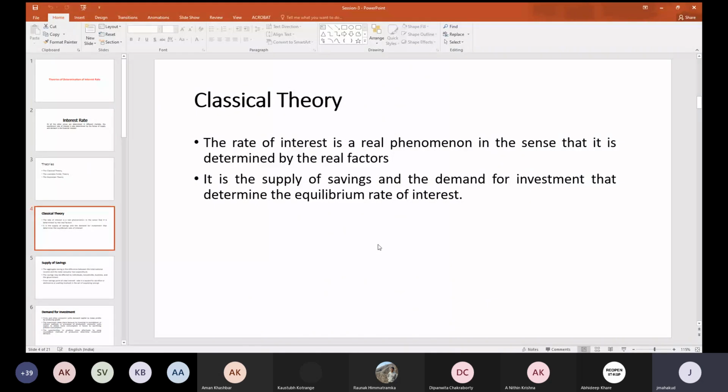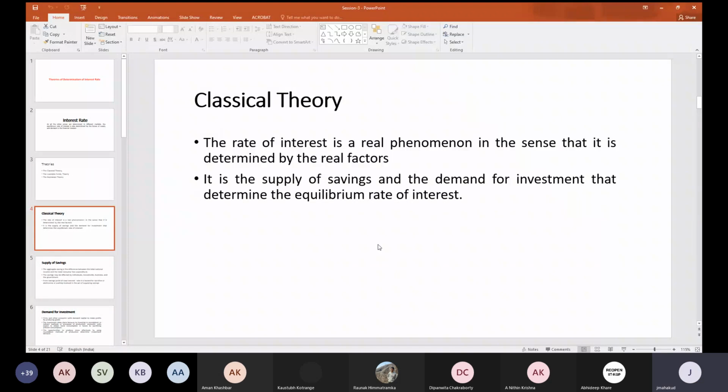Accordingly, wherever supply is equal to demand, there the equilibrium rate of interest can be determined. That is the basic notion of the classical theory. Saving is always equal to investment, and wherever that intersection happens, the equilibrium interest rate will be determined at that place.